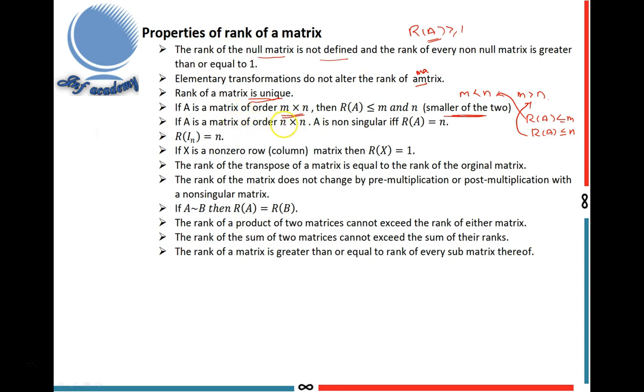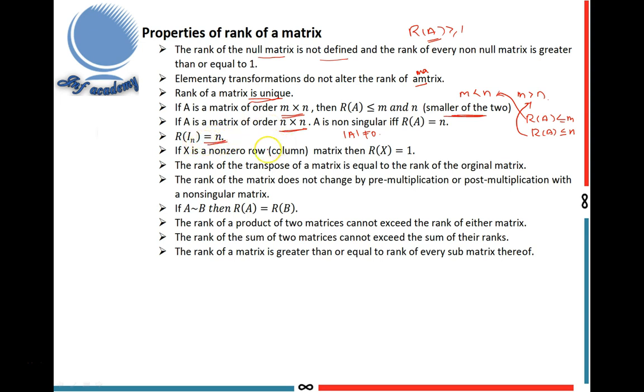Next, if A is a matrix of order n by n, A is non-singular. Non-singular means determinant A not equal to 0 if and only if R of A equal to n. Otherwise R of A is less than n. This is another property. Next, rank of the identity matrix is n. Suppose I2 matrix, rank of I2, identity matrix of order 2, is 2, order 3 is 3.